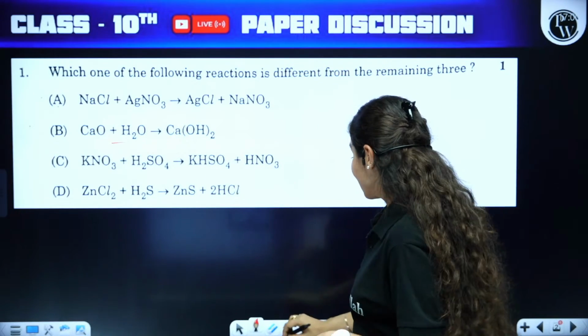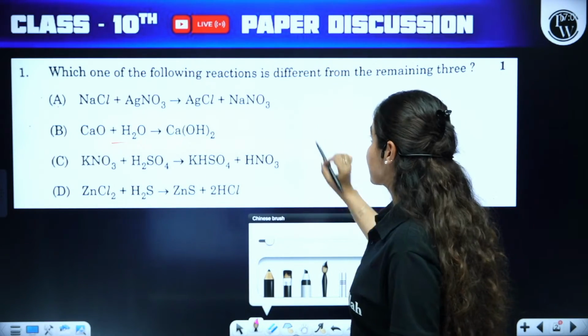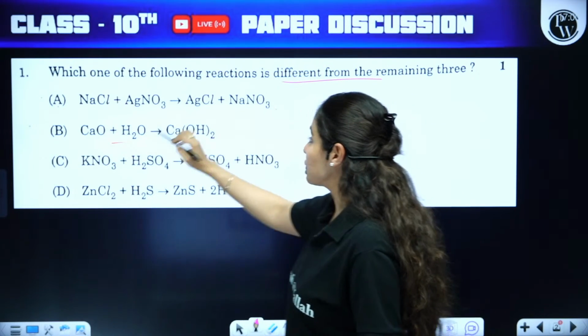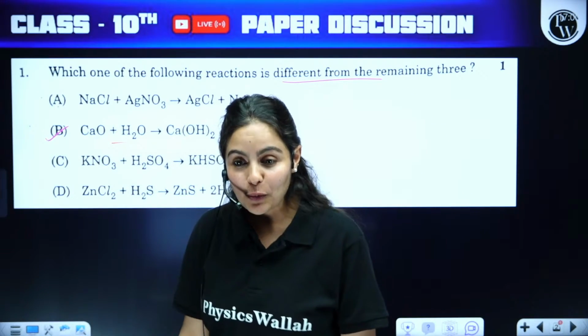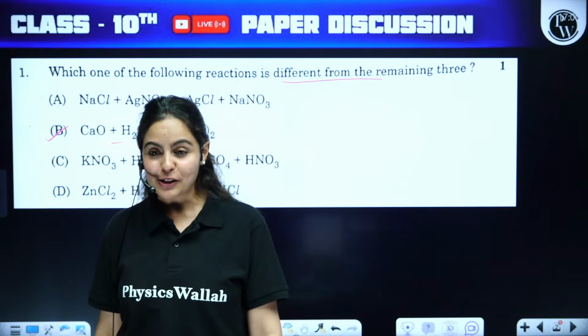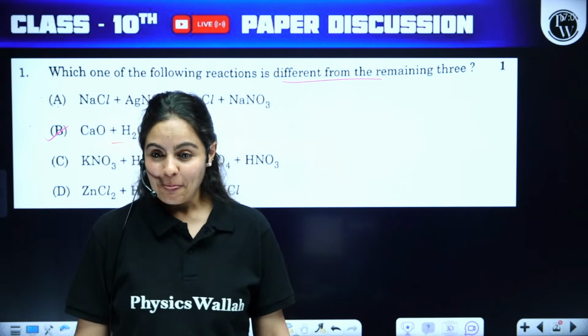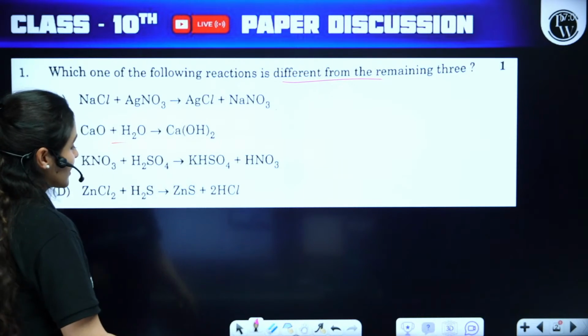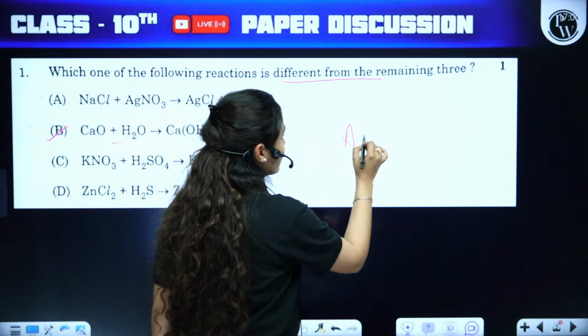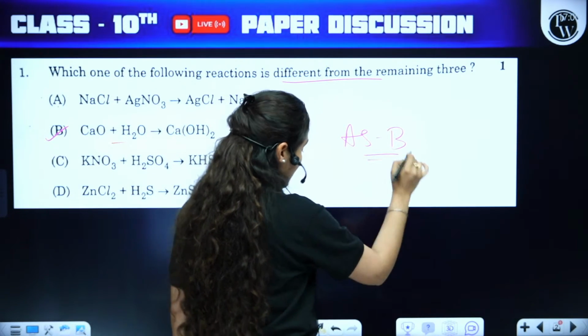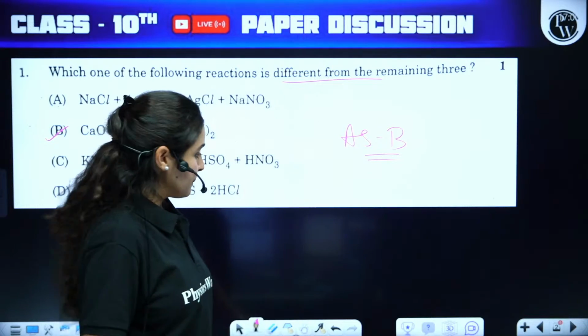So definitely that would be the answer. Following reaction which is different from the remaining 3. So it's option B. I hope you have written it. Absolutely. Combination. So yes, answer is option B. If you have written this, you would have got 1 mark here.